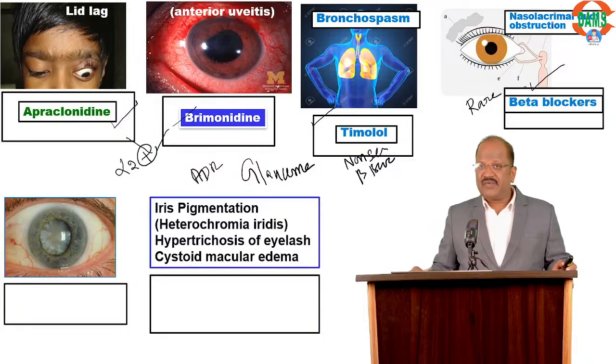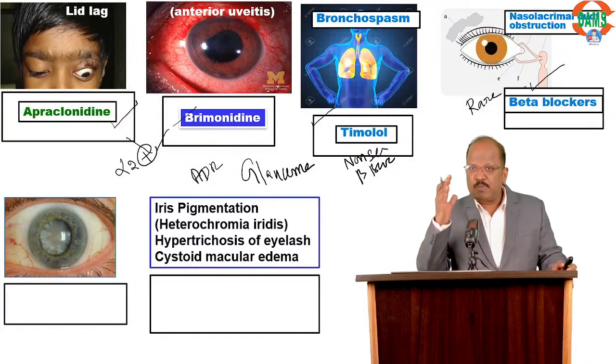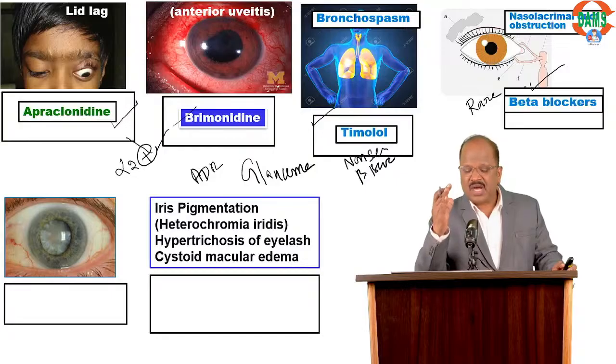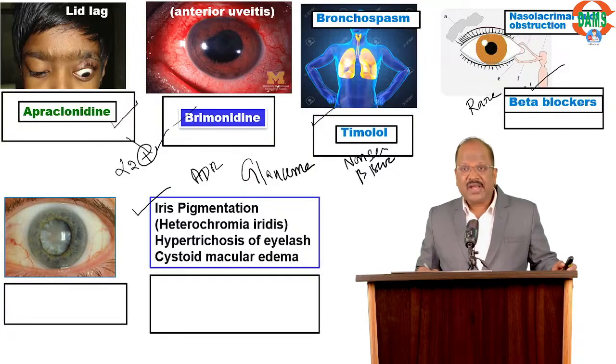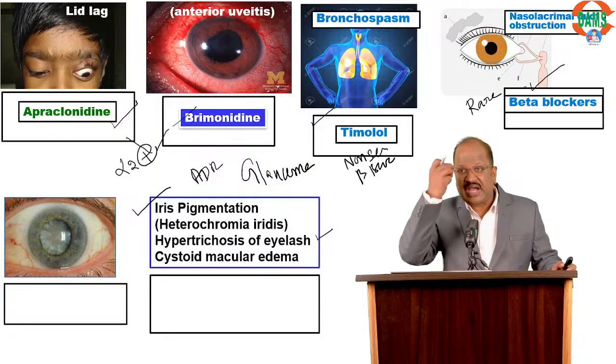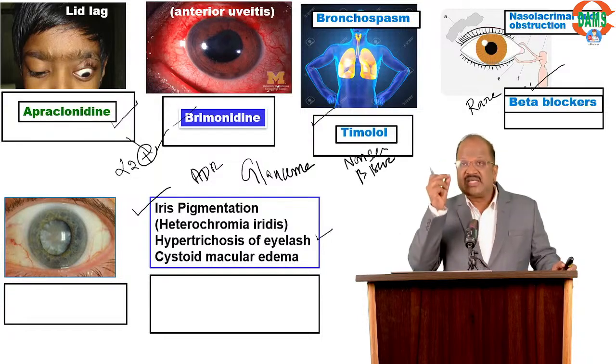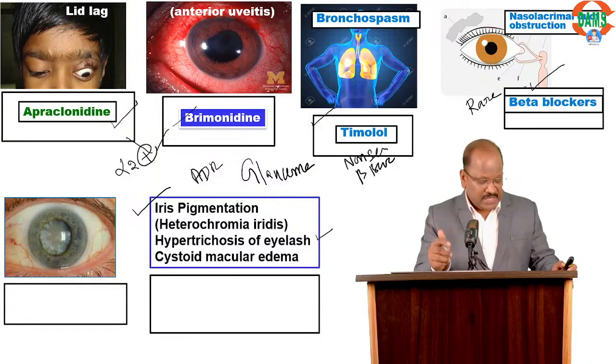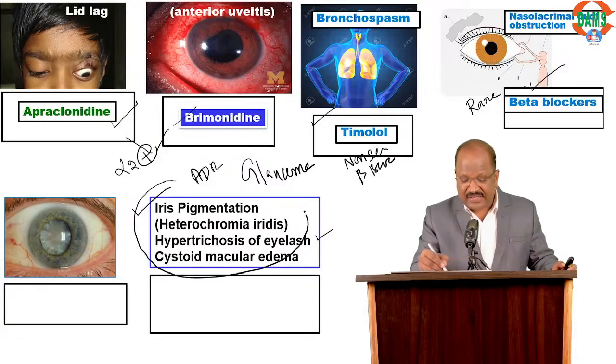And another very, very important question. Name the group of drugs useful for glaucoma causing the adverse effect of iris pigmentation called heterochromia iridis, sometimes causing hypertrichosis, eyelash overgrowth, and cystoid macular edema. Answer: all these are adverse effects of what? Prostaglandin, PGF2 alpha agonists.